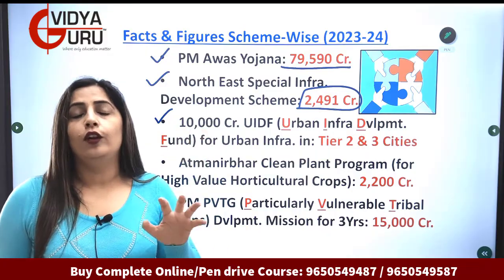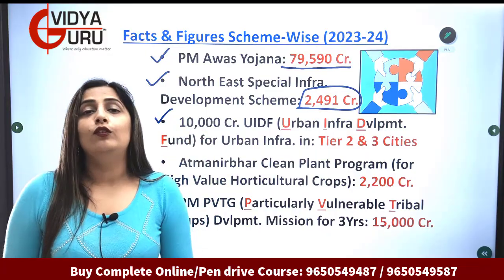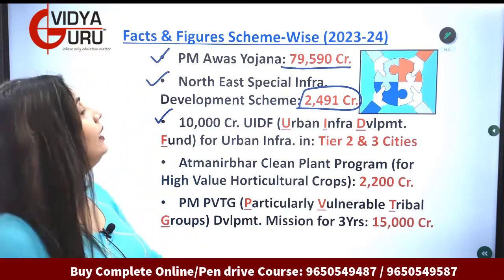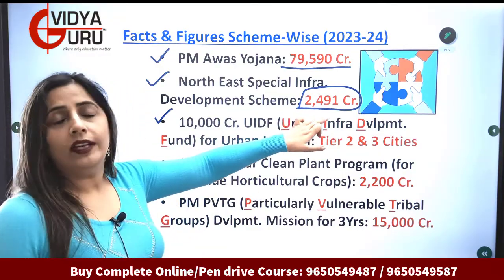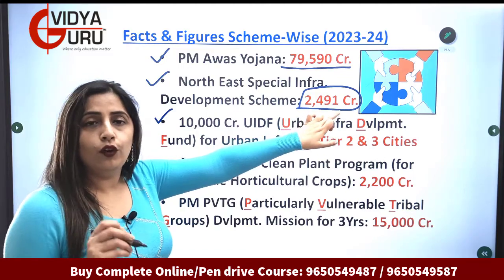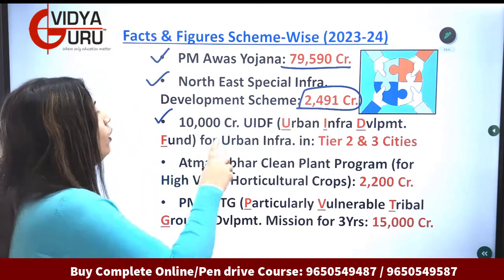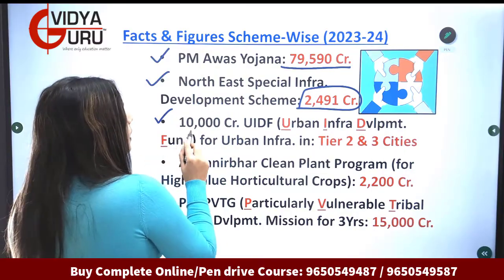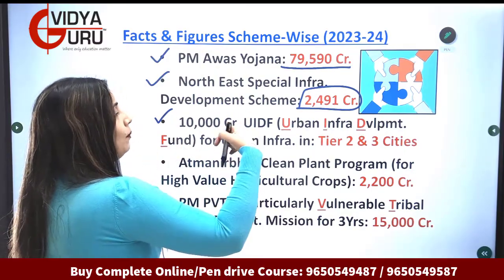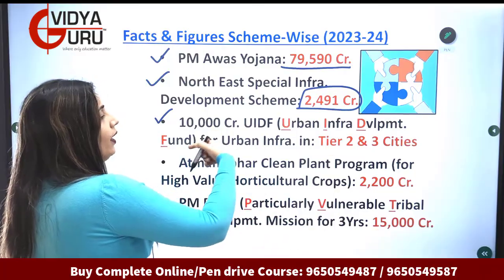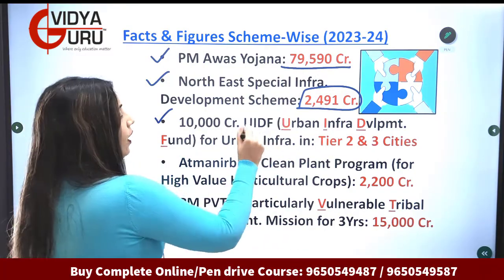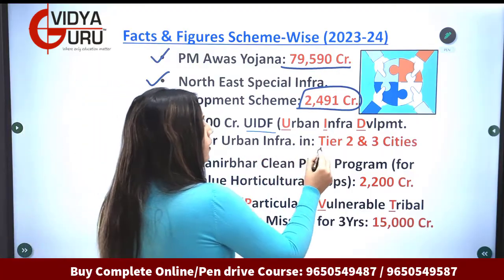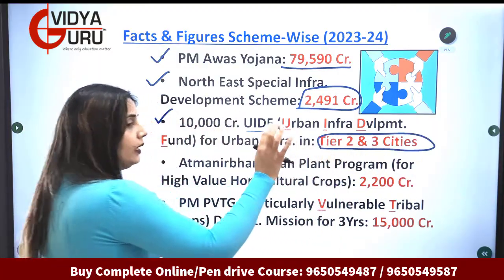If there are notes that you have prepared, keep separate pages for union budget, in which you yourself will be writing everything in detail. Multiple times you have to read them, that the allocation for 2491 crore is for Northeast Special Infra Development Scheme. 10,000 crore UIDF, that means Urban Infra Development Fund, for tier 2 and tier 3 cities.